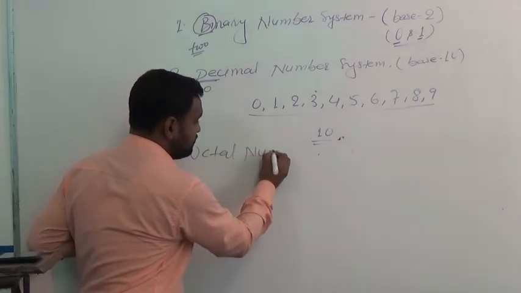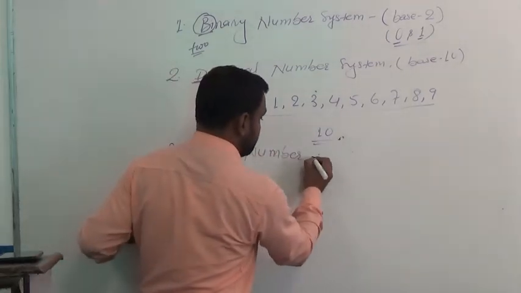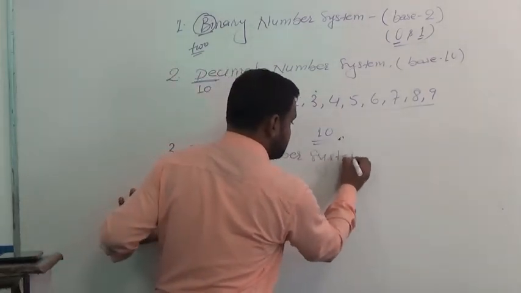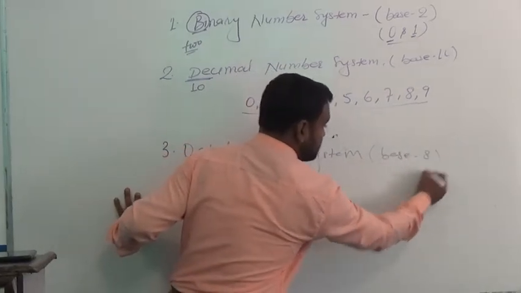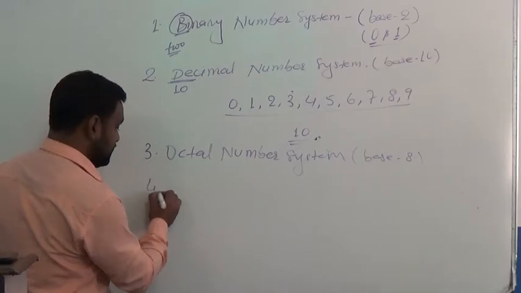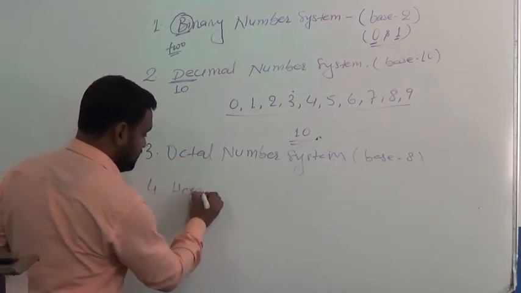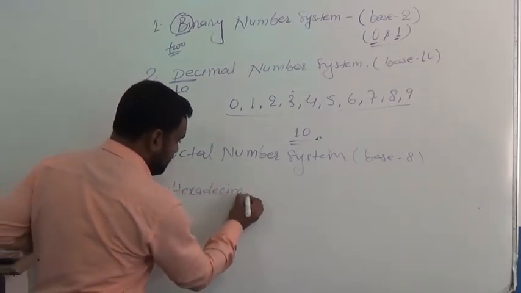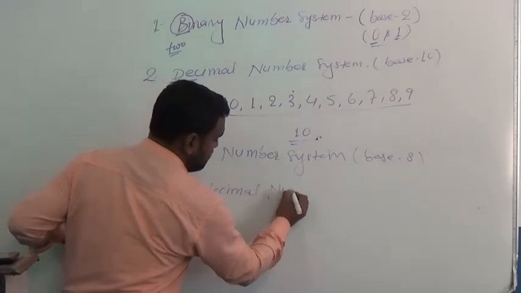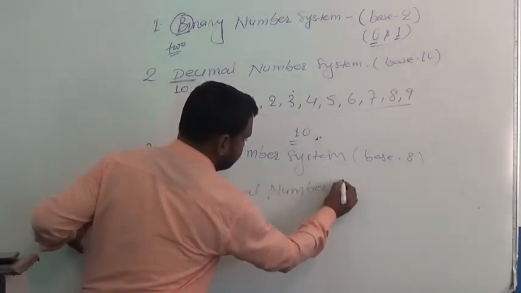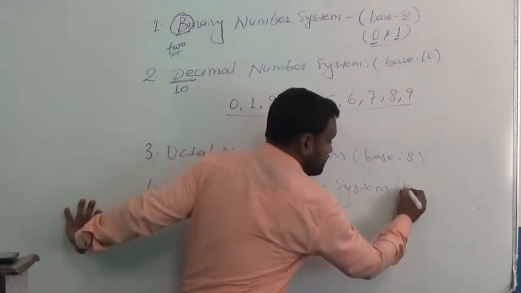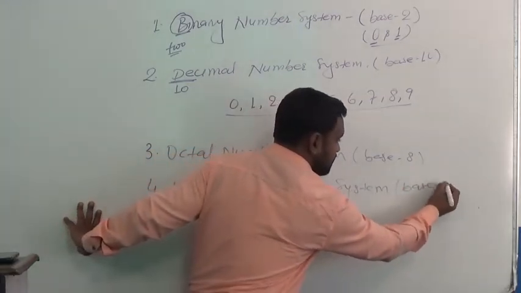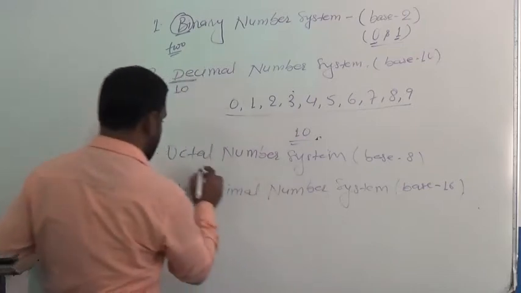Further, we have octal number system, base is 8, and next is hexadecimal number system, base is 16.